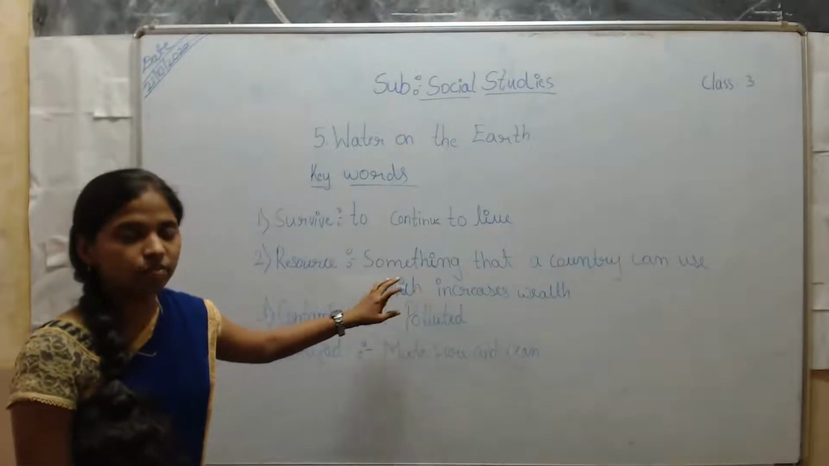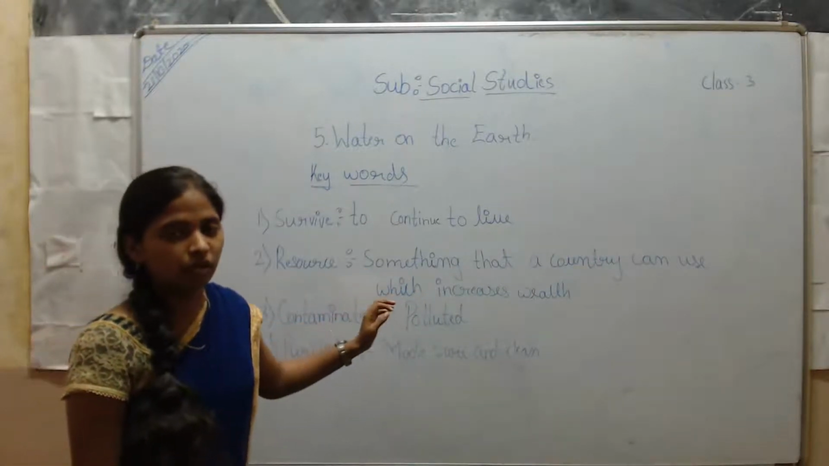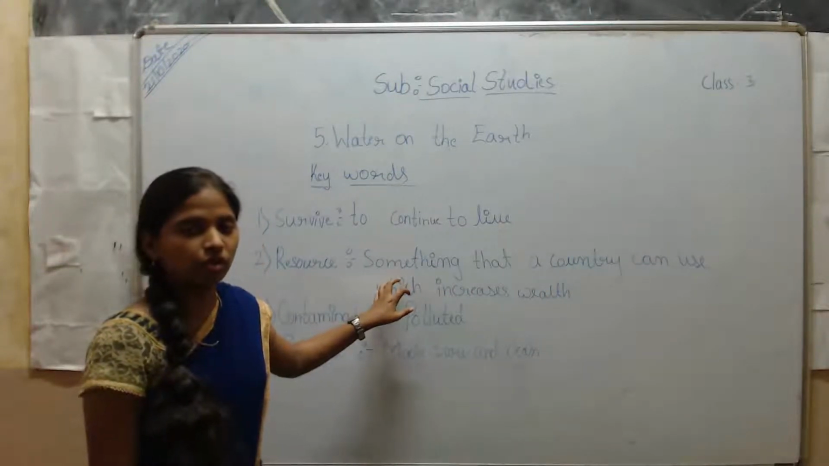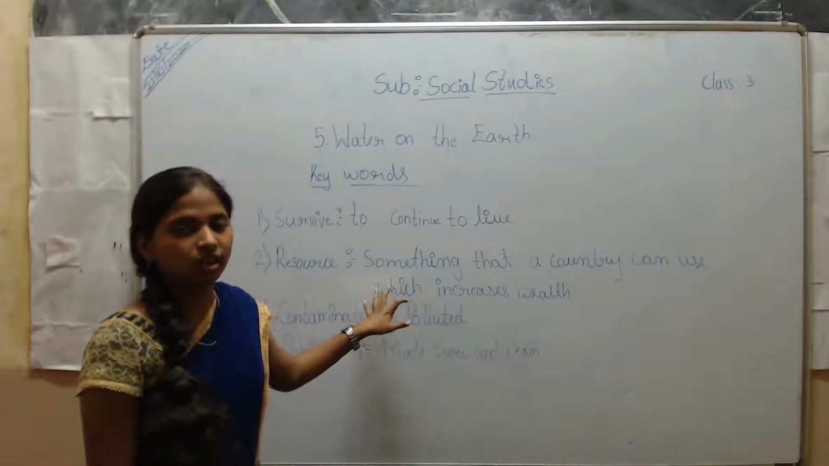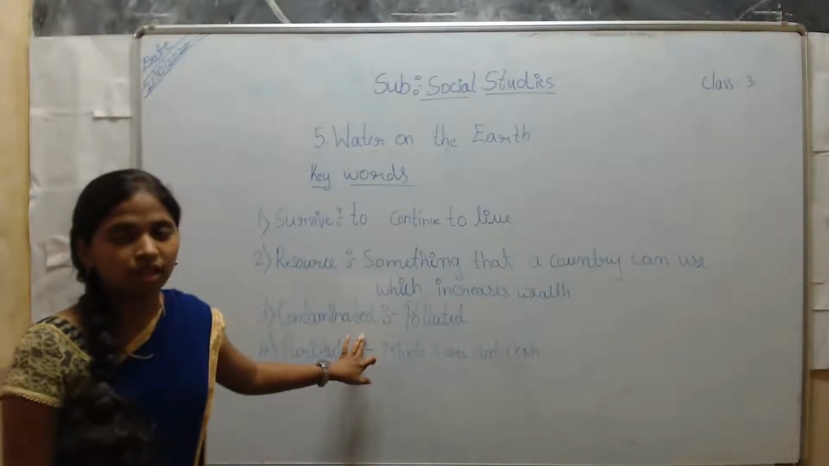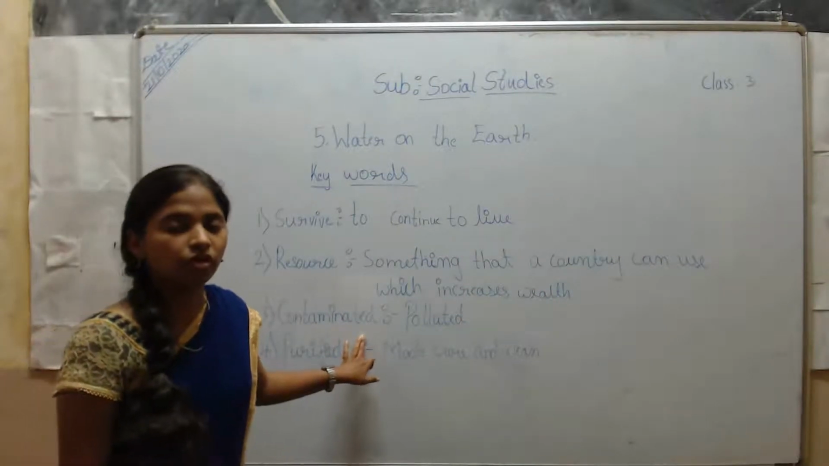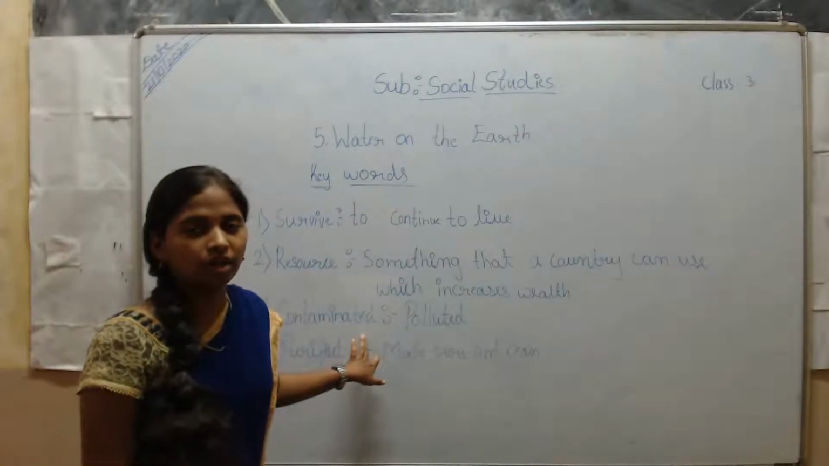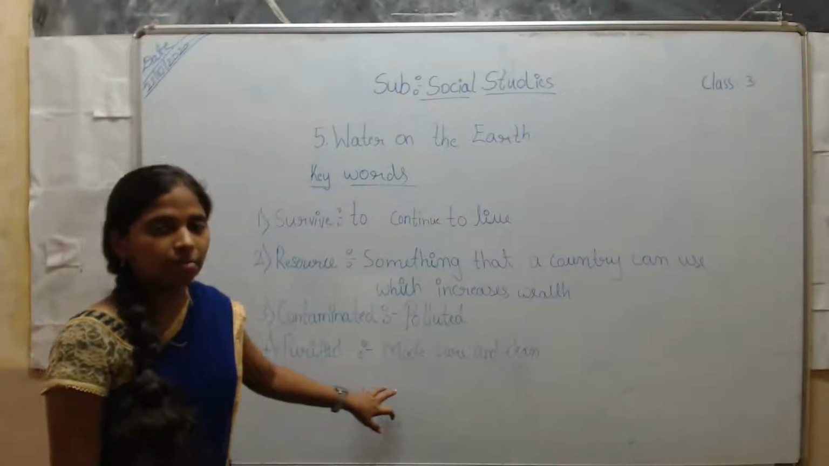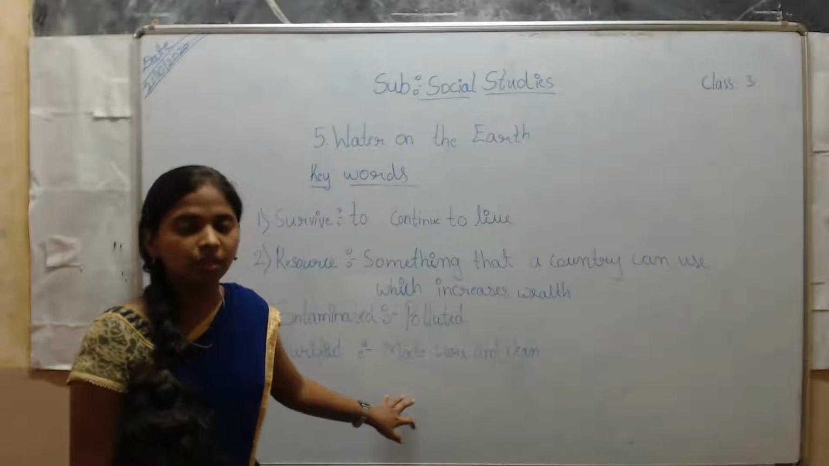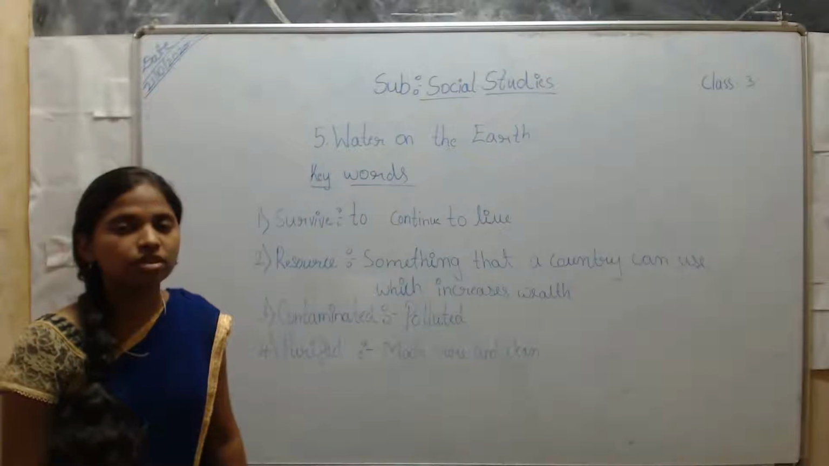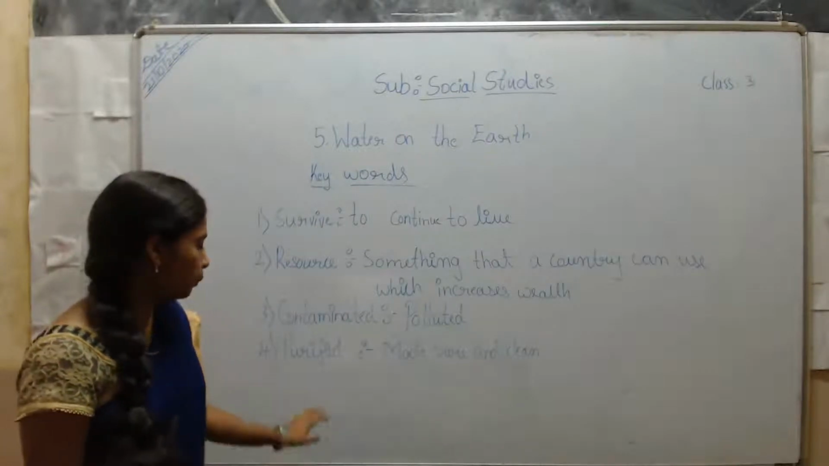For example, a resource may be petrol. With petrol, a particular country gets its wealth increased. So like petrol, diesel, all these things are resources. And contaminated, I hope you remember your last lesson about air pollution. I told you contaminated water, contaminated air, that means polluted. And the last one, purified, made pure and clean. For example, if something is dirty, making it pure and clean, that process is known as purification.